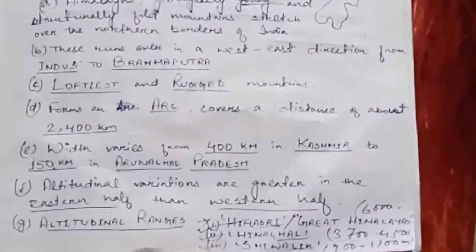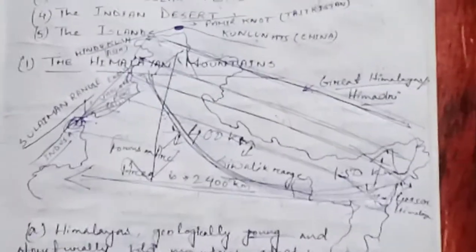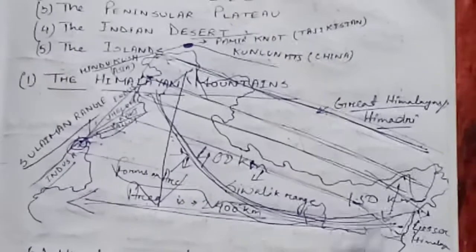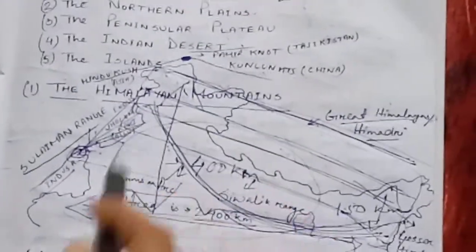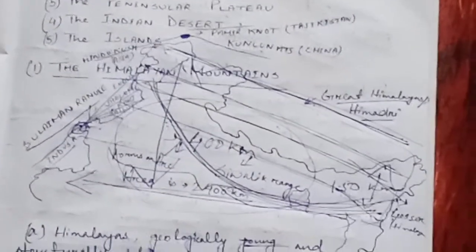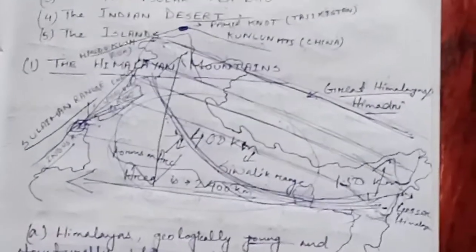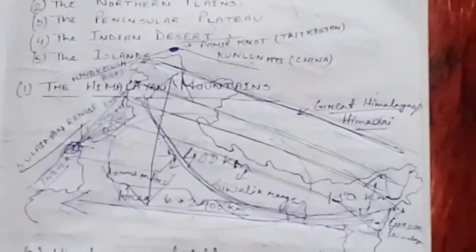And there are some other ranges also of Himalaya, which are Pir Panjal. Pir Panjal range is the longest one. Here only in the map, if you see, you will get it. Pir Panjal range, then Dhauladhar range, Mahabharat range. These are some of the important ranges of Himalaya. Here only in your map book, you can find it out. There are many valleys which are found in Himalaya, like Kangra Valley, Kullu Valley. So these are some of the important valleys. So this is all about the description of Himalayan mountains.